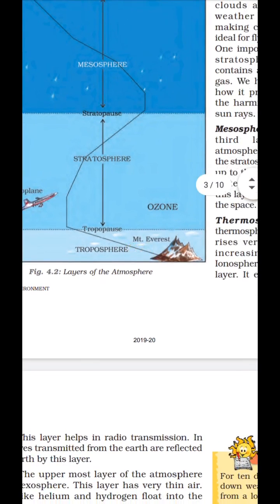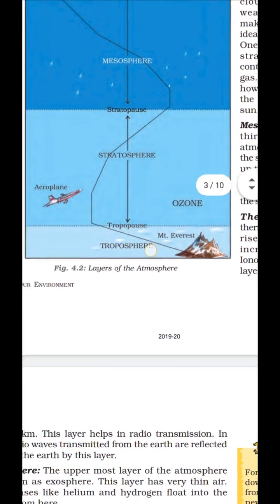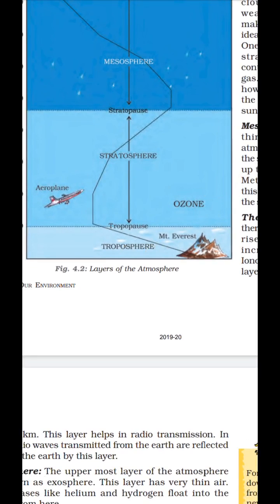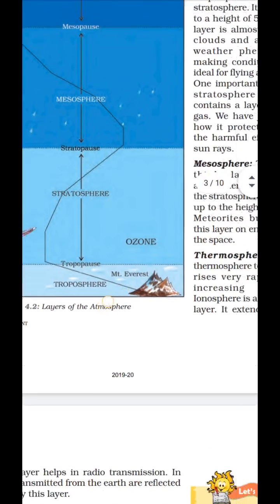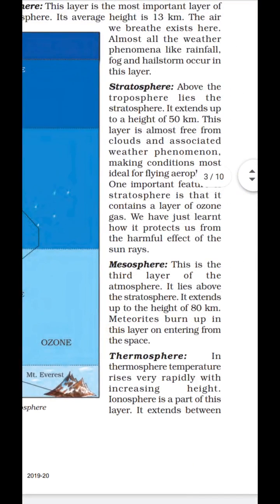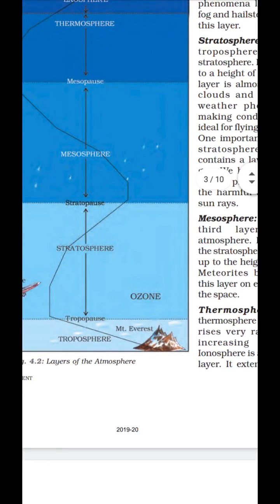As you can see, this is Mount Everest, and beneath this there is our Earth's surface, and most of the natural phenomena like rain, hailstone occur in this zone. Above the troposphere, in the stratosphere, there is no thunderstorm or rain or other atmospheric disturbance. The atmosphere is very calm on the upper side of the troposphere.